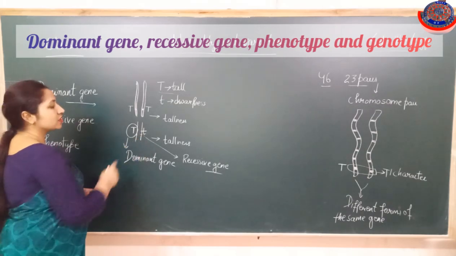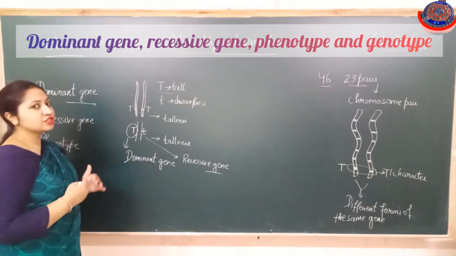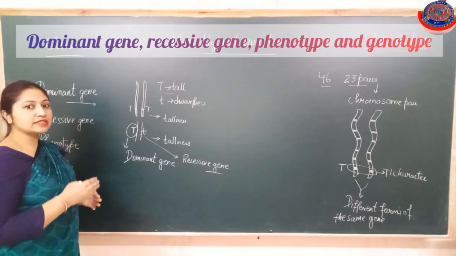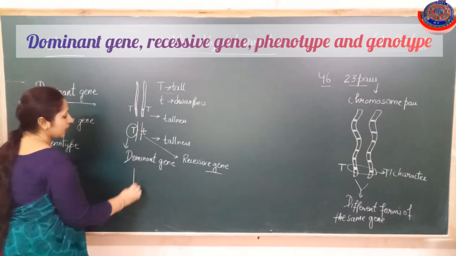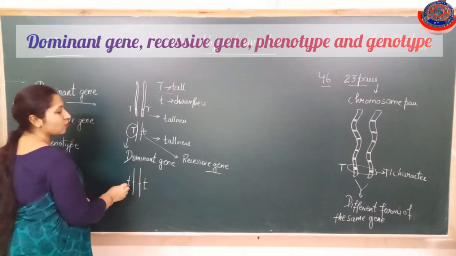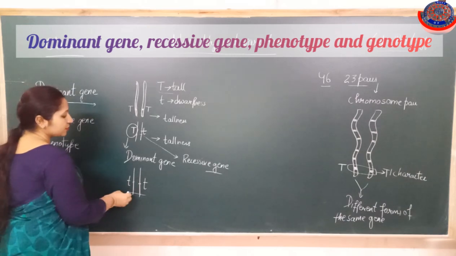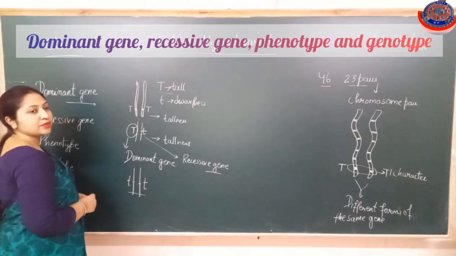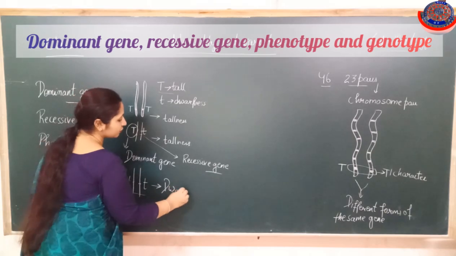But the recessive gene can show its expression only when the alternative gene present is an identical gene. If the same gene is present, then only it will show its expression, like in this case. So if both small t's are present, then only the recessive gene shows its expression. If this representation, small t and small t, is present over the chromosomes, then they are responsible for the dwarf character.